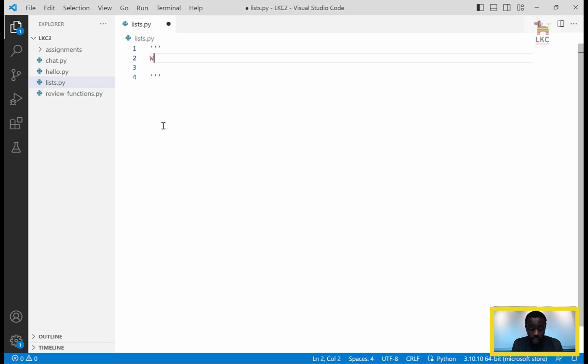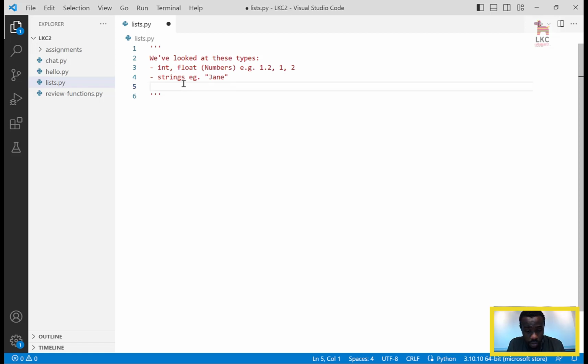So we've looked at these types. We started with the integer and float. All these we're calling numbers. Then we went to strings. I'll also give an example. For example, if you just say gen, that's a string. Here, for example, 1.2 is a float. 1 and 2 are integers. Those are the three types that we have looked at by now.